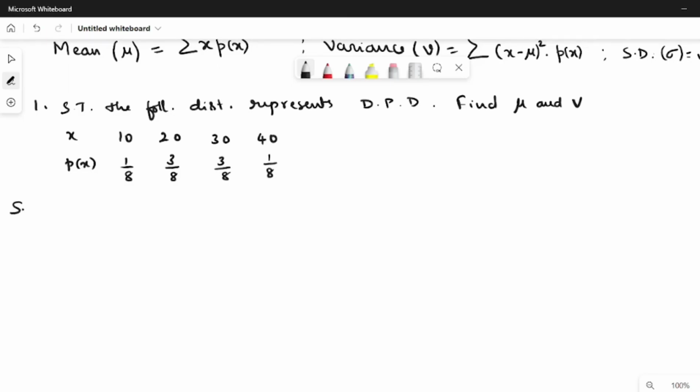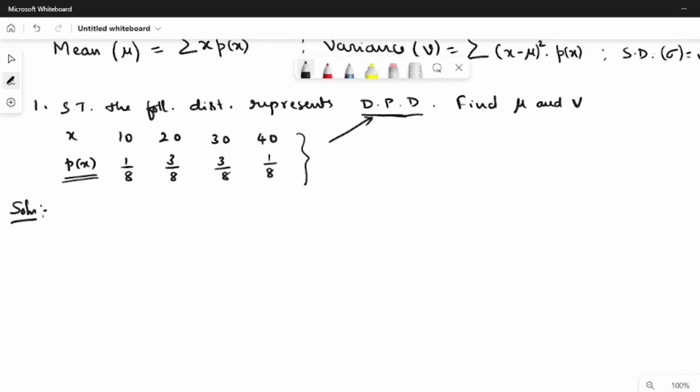Okay, solution. First, let us analyze the given problem. The probability distribution is given, and we have to show that this distribution actually represents a discrete probability distribution. Anyway, it's a distribution, no doubt in that. We have to show that it is a probability distribution. That means we have to show that this p of x is a probability function.